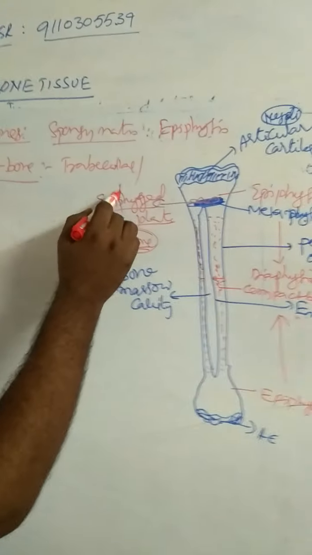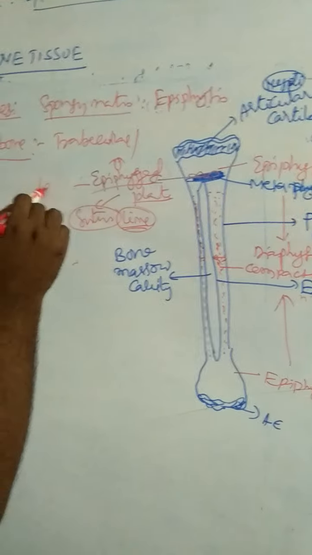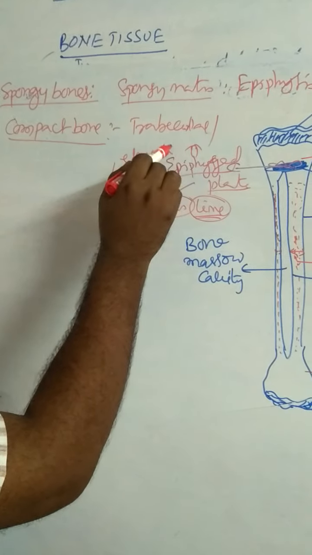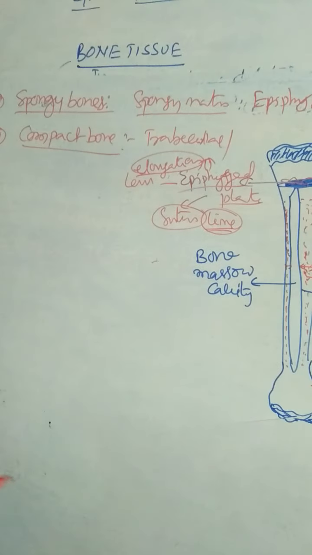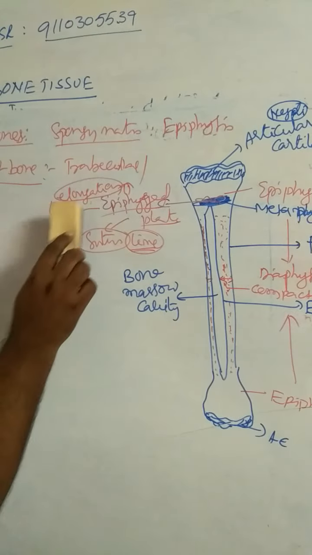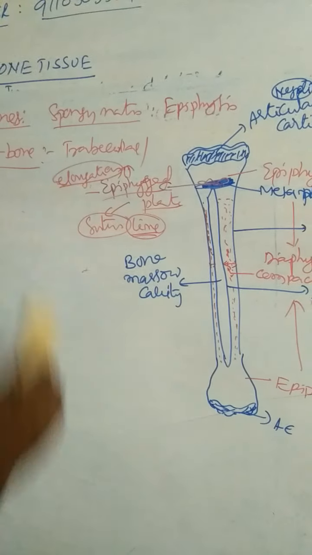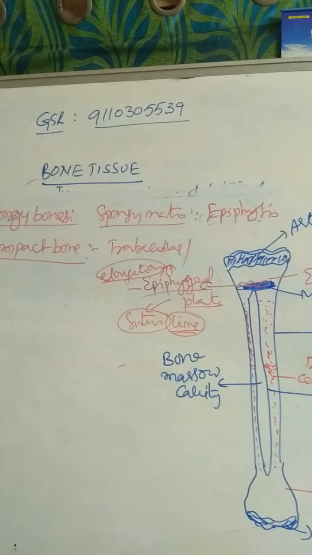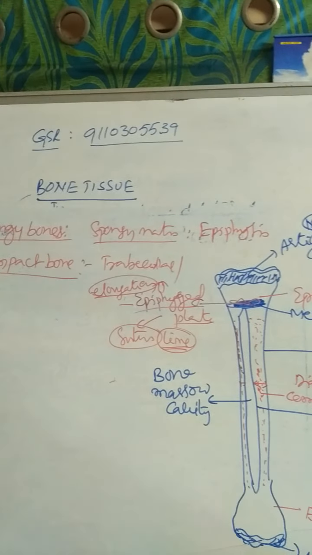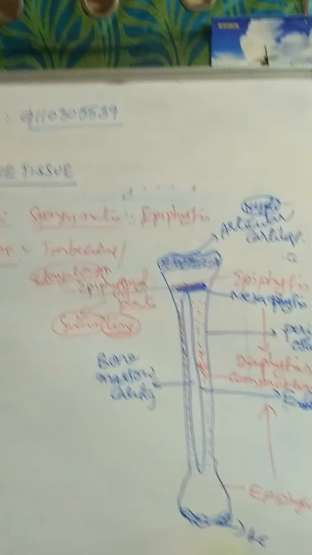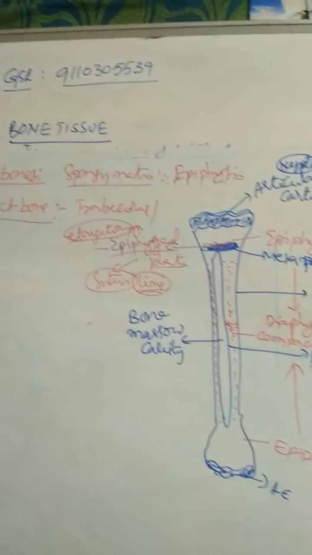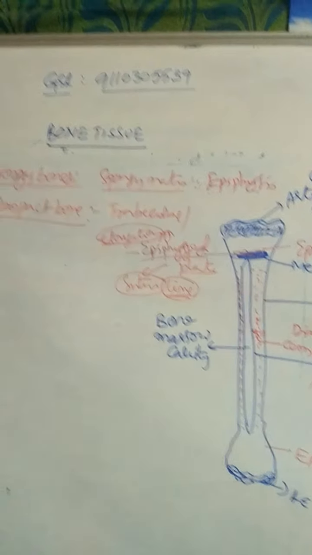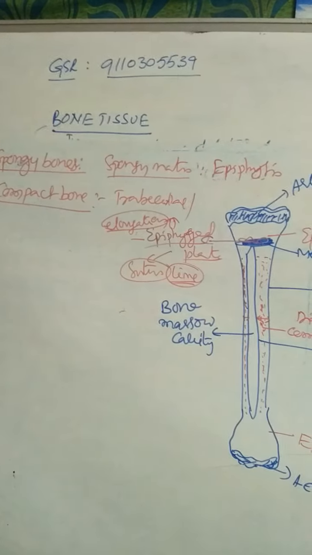These epiphyseal plates are useful for the lengthening or elongation of the bone. So what is the function of epiphyseal plates? They are useful for the elongation of the bone. At a certain age, these epiphyseal plates are replaced by epiphyseal lines. Hence, they do not undergo elongation. That means height, or lengthening of the bone, is stopped. So that is the most important one in bones.